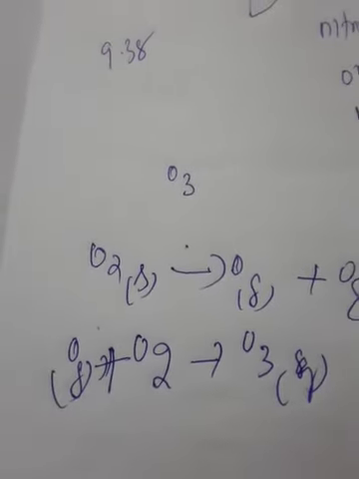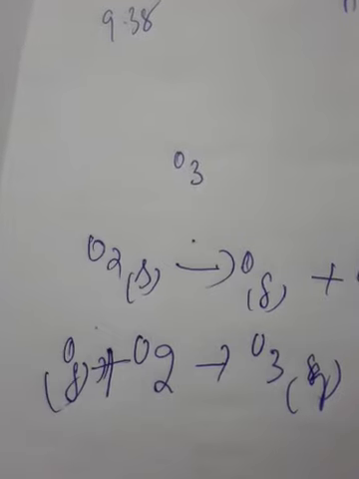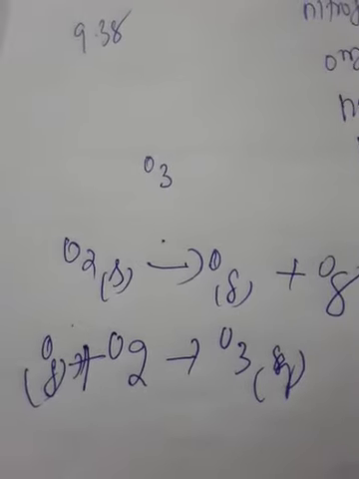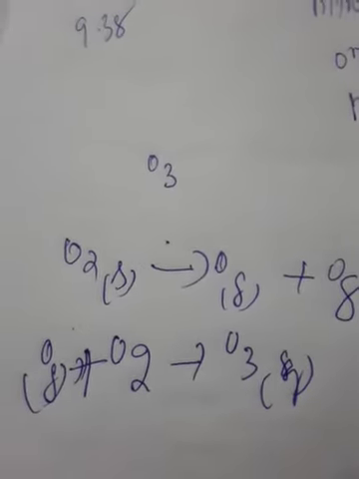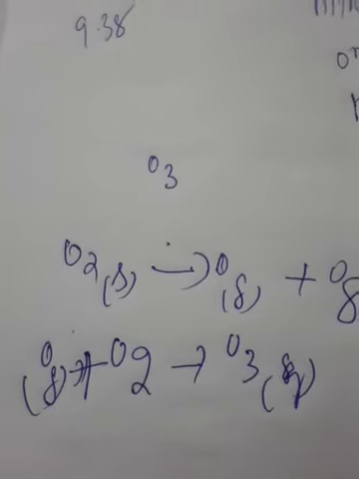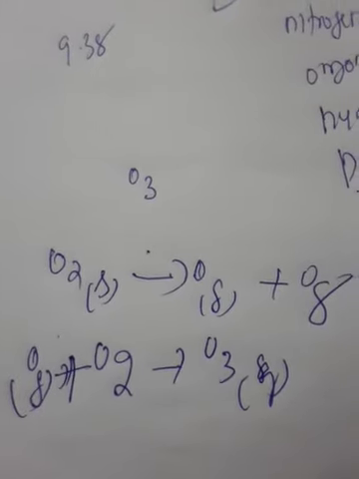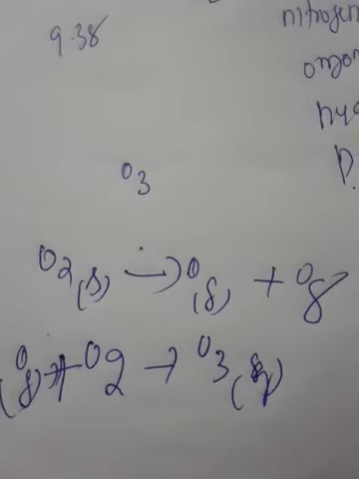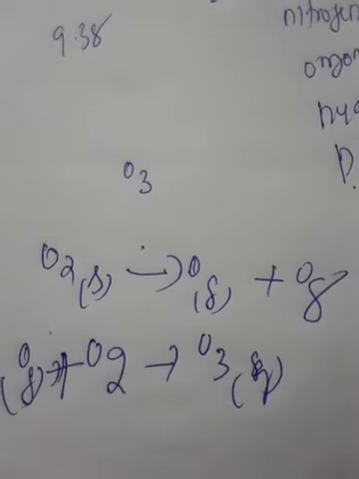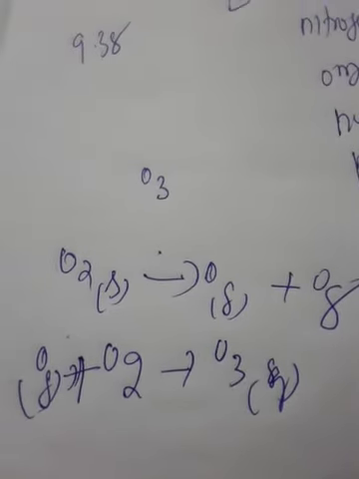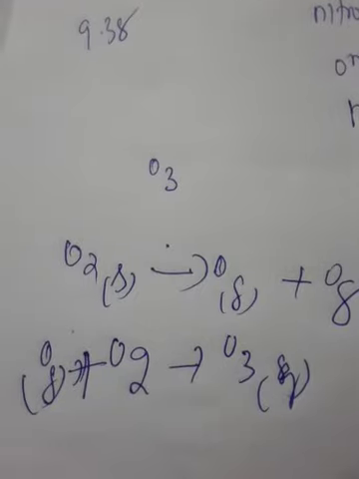In recent years, a gradual depletion of this ozone layer has been reported. What is the reason for that? Nitric oxide and CFC. CFC means chlorofluorocarbon. These two are responsible for the depletion of the ozone layer.